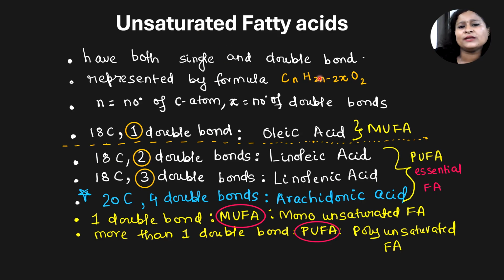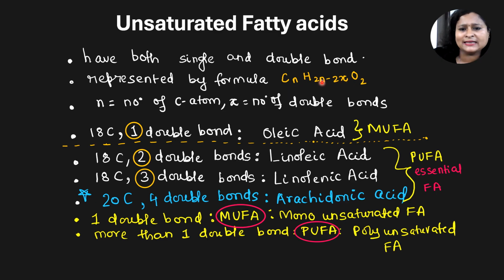Now let's put in the formula. For oleic acid, it would be C18, H2 cross 18 is 36, minus 2 is 34. So C18H34O2. That's the formula of oleic acid. For linoleic acid, it would be C18, H 36 minus 2 cross 2, 4, that makes 36 minus 4 is 32.